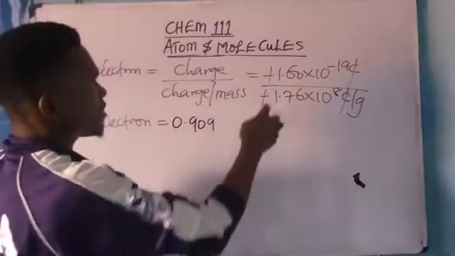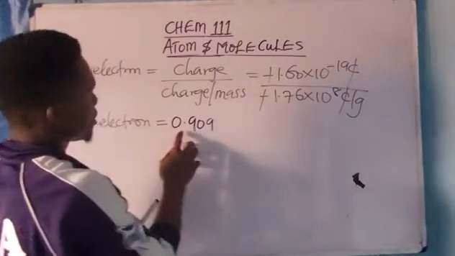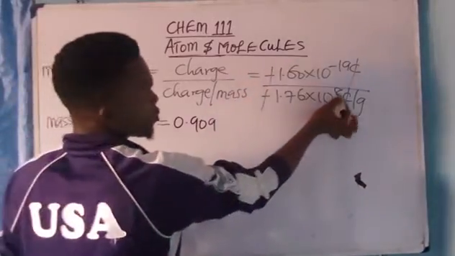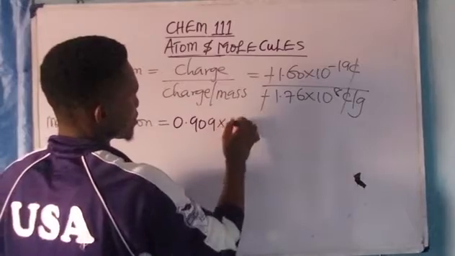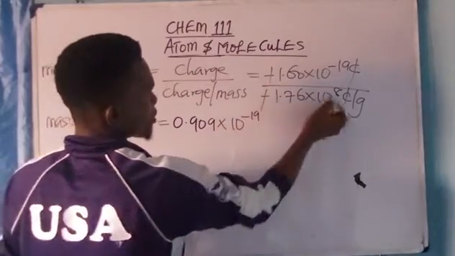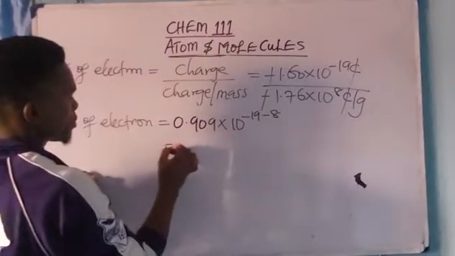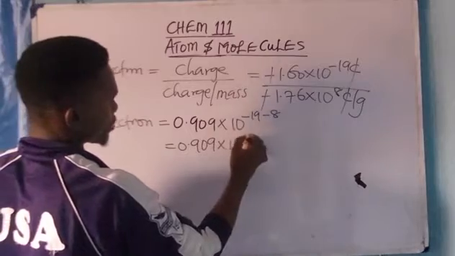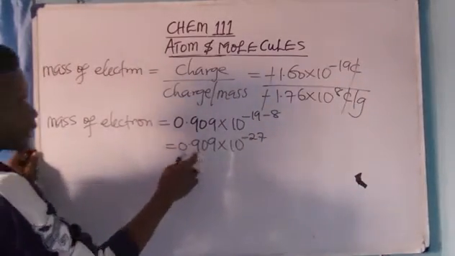Okay, I've been able to do it. 1.60 divided by 1.76 is actually 0.909. Now this one is going up. This 8 here is going up, becomes times 10 raised to minus 19. As long as it goes up, it becomes minus 8. And this is going to be 0.909 times 10 raised to minus 27.